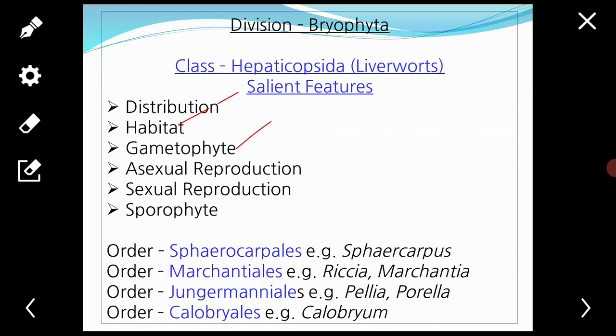Internally, the gametophytic plant body is either simple or consists of many tissues, but the photosynthetic cells contain many chloroplasts and one to several oil bodies. Pyrenoids are absent. Rhizoids are always one-celled, meaning single-celled.